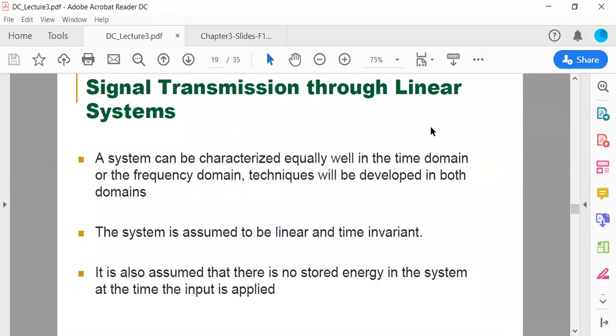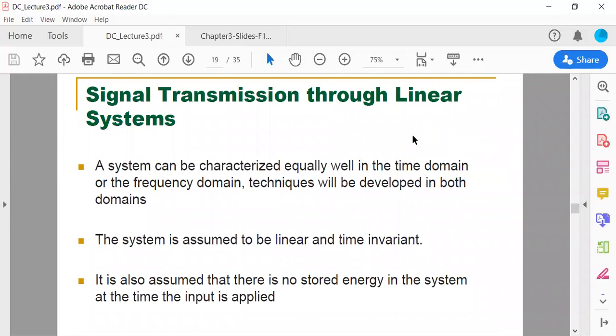Now, there is one more topic that is called signal transmission through linear systems, but I have already gone through this topic in the communication system course. So you can see this thing in the video lectures from chapter 3 of the book Modern Digital and Analog Communication Systems, in the communication system course. You can see the signal transmission through linear systems from the previous lectures as well.